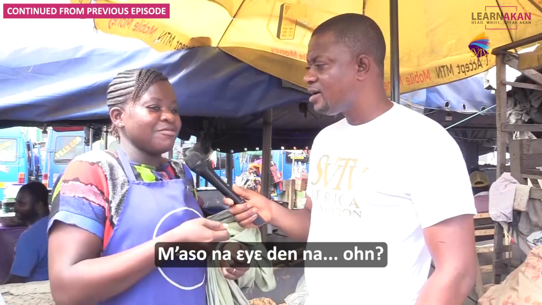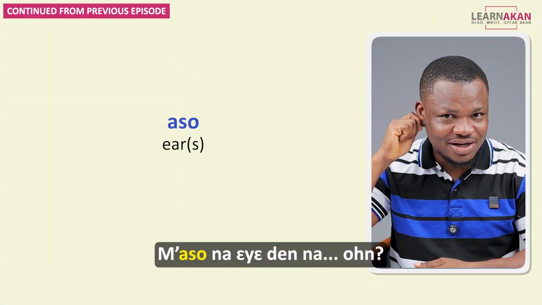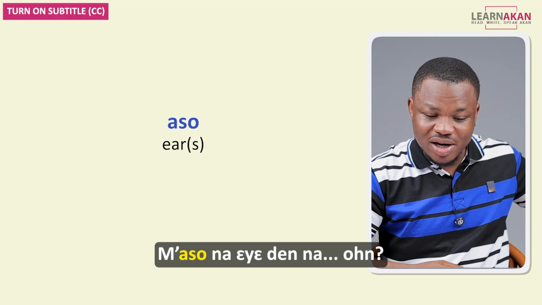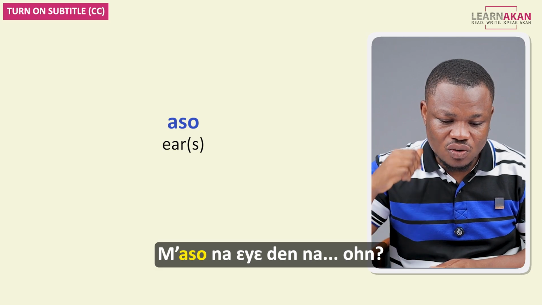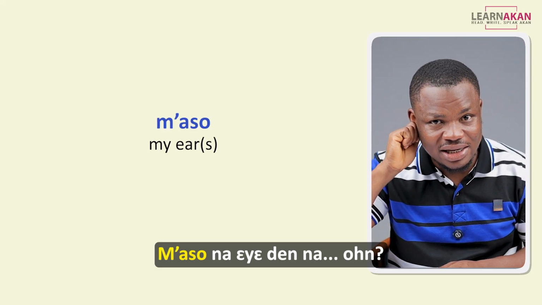Maso na edin. Aso is the ear. Again, this is in the human body parts lesson. It's up here. So aso is the ear. So if you say maso, you are saying my ear, right?